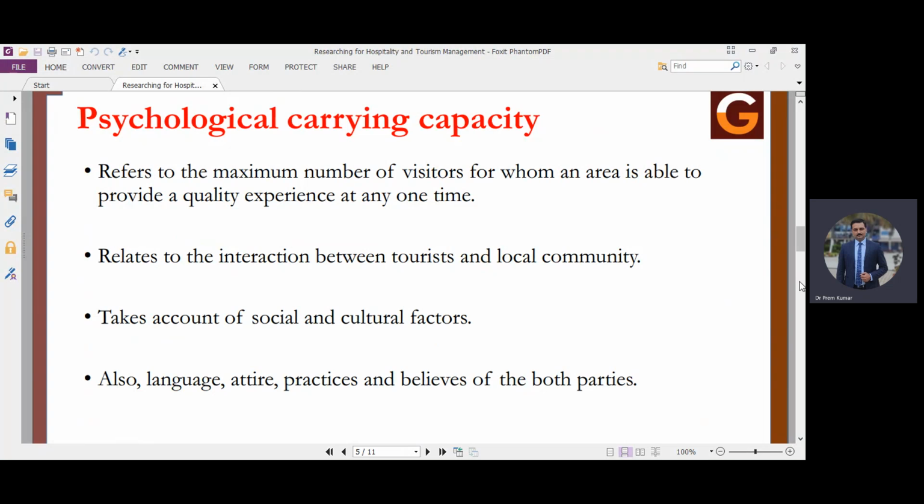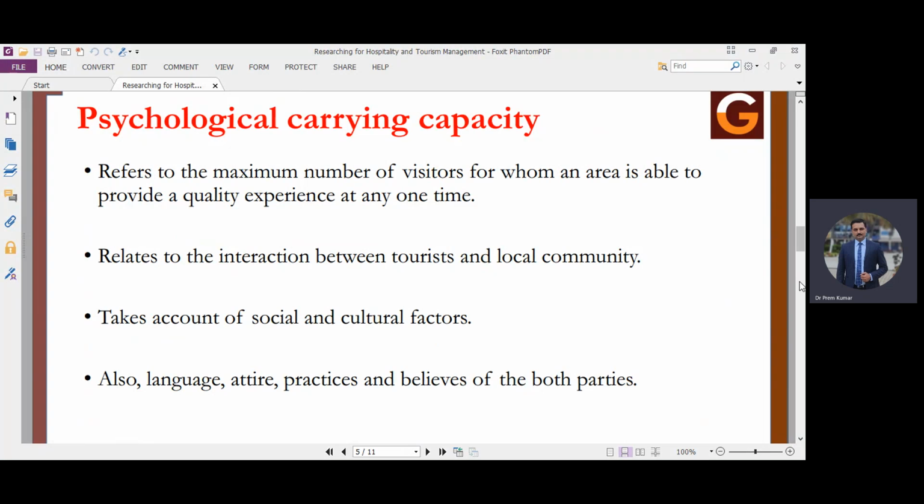They may exhibit local social structure and cultural festivals, cultural structures, or maybe the particular attire at a local destination, or the living structure, how they are living, what kind of houses they have, what kind of paintings they are making. So there will be a lot of interaction between the local community and the tourists.